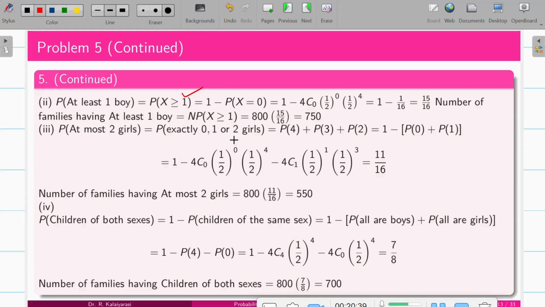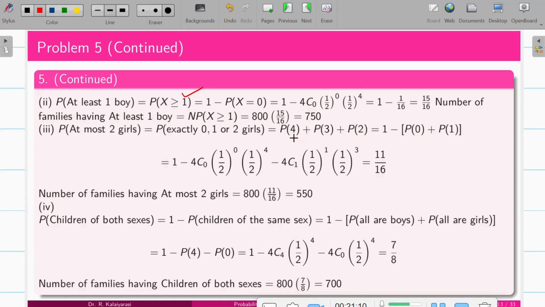At most two girls. At most two girls in the sense that we have 0, 1, 2 girls. So the probability we can find for X less than or equal to 2. So it is like P of 0, 1, 2 girls. If it is 0 girls, it will have 4 boys. If it is 1 girl, we'll have 3 boys. And if it is 2 girls, obviously 2 boys.